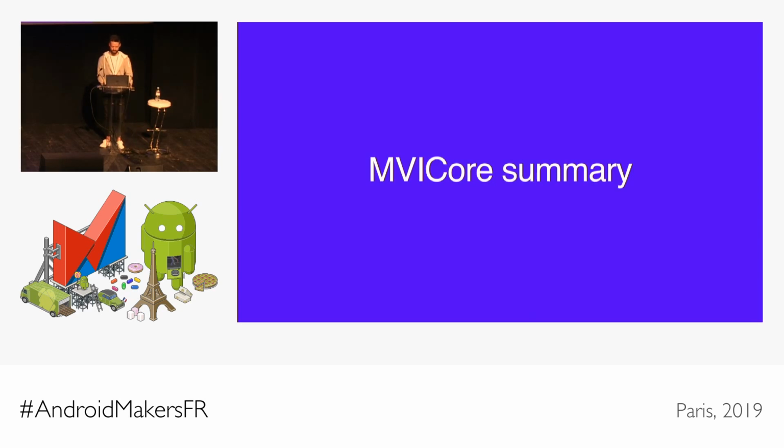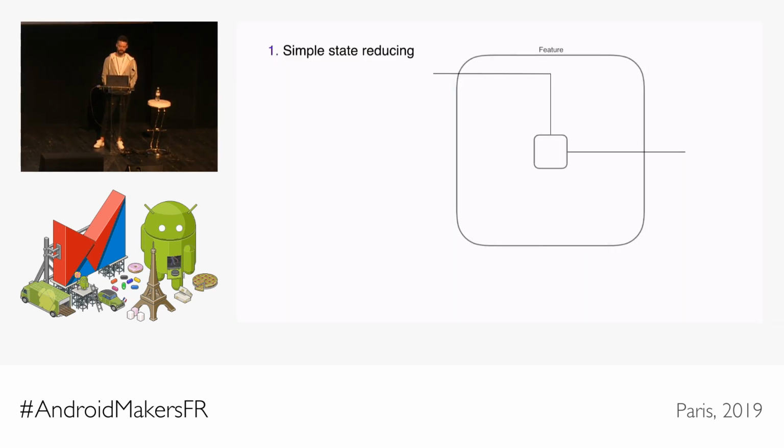So let's sum it up where we are now. We solved the state-related problems with immutable state and state reducers. We added actors to encapsulate side effects in a feature. We solved the problem of one-time events by adding a separate channel to the feature.